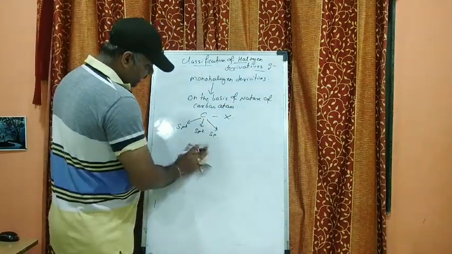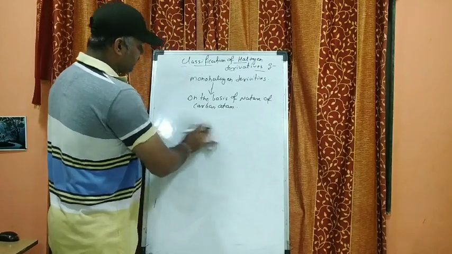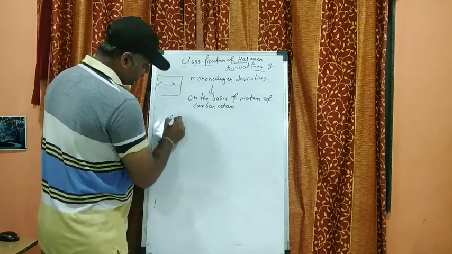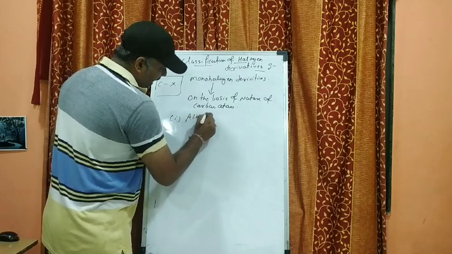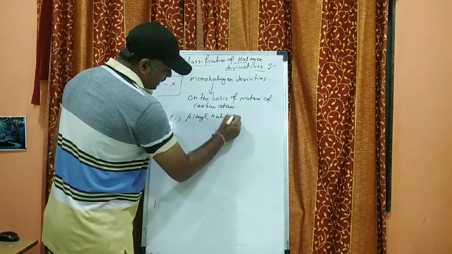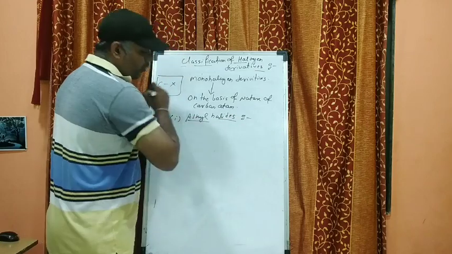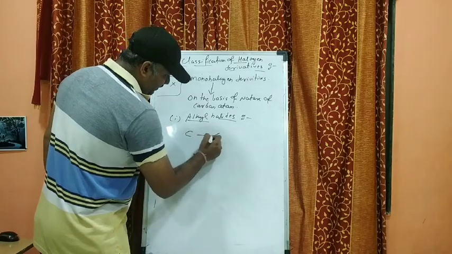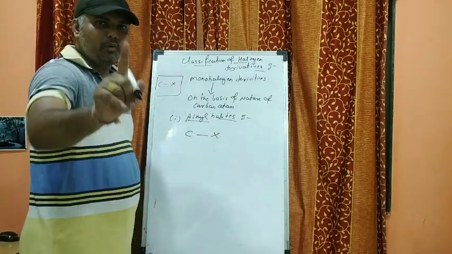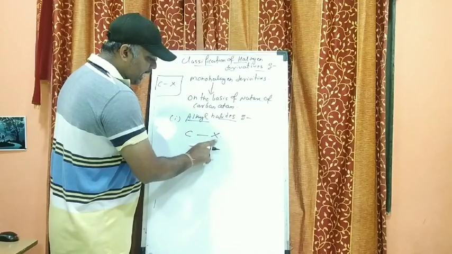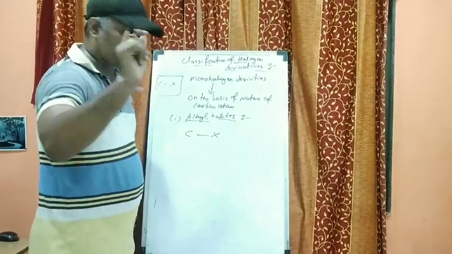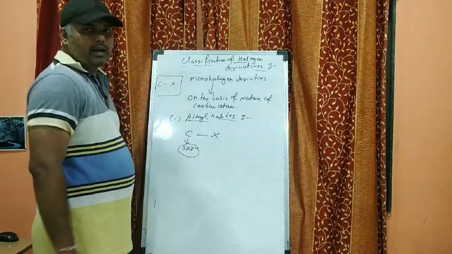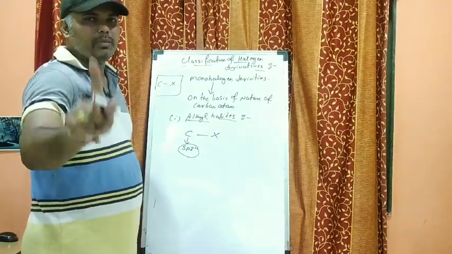Let's see, they can be further classified as alkyl halides. Now what are alkyl halides? In the case of alkyl halides, you will see that a C-X bond is formed, that means the bond between the carbon and the halogen is formed. But this carbon atom is sp3 hybridized.